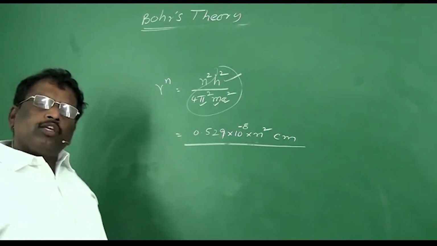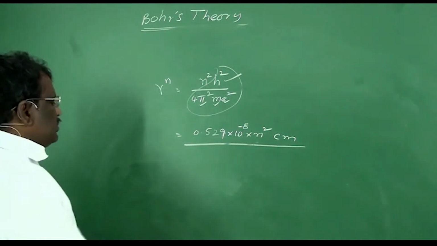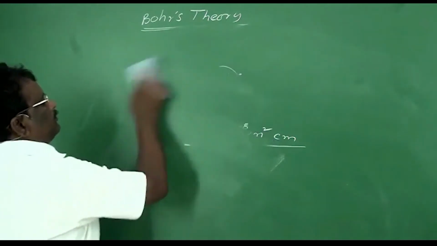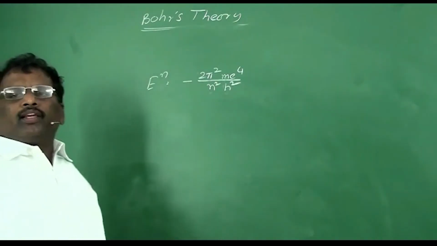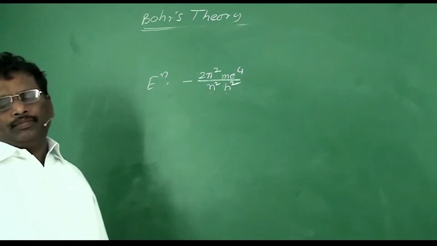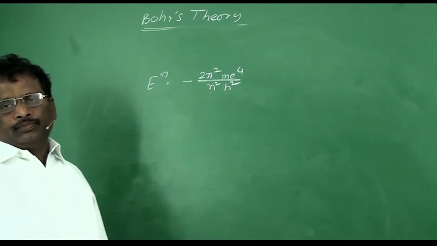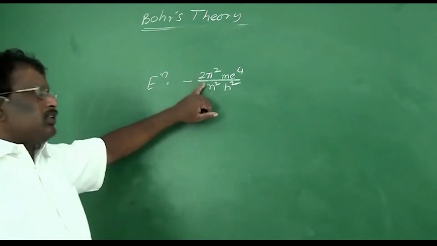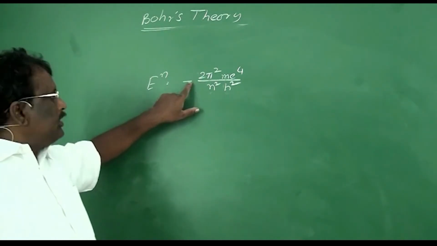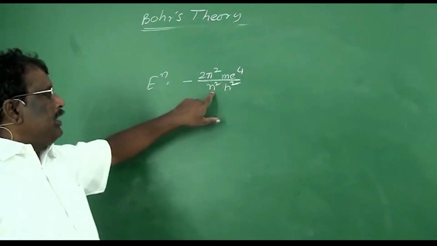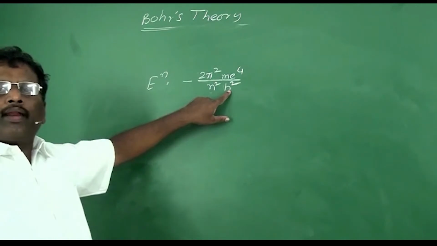And Bohr was also able to calculate the energy of the nth orbit of hydrogen atom. So we can calculate the energy level of hydrogen atom by using this expression, that is minus 2 pi square m e to the power 4 by n square h square.